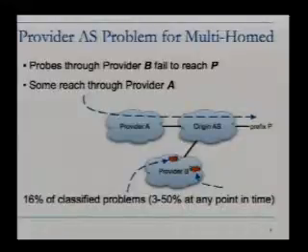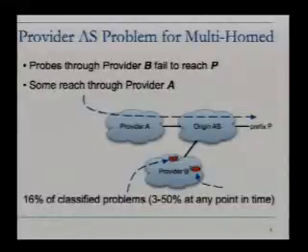And the first class we're going to call provider AS problems for a multi-homed origin. So here we have all probes that go to provider B are dying in provider B, but other probes are reaching through the other provider. And this explains 16% of the classified problems. And for us, this was one of the more surprising results.